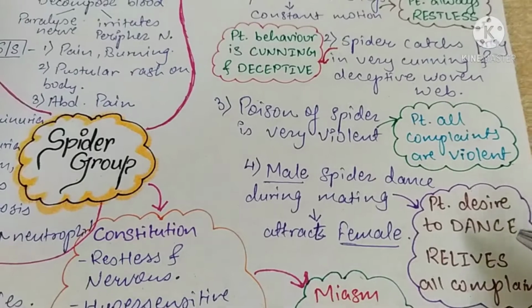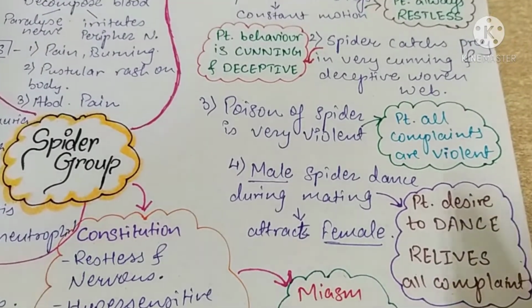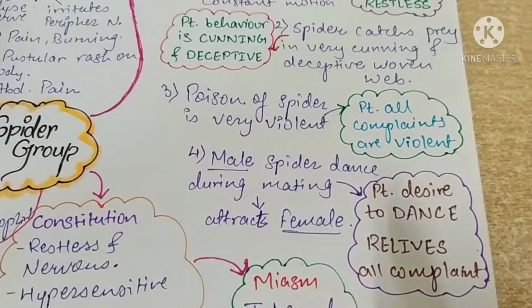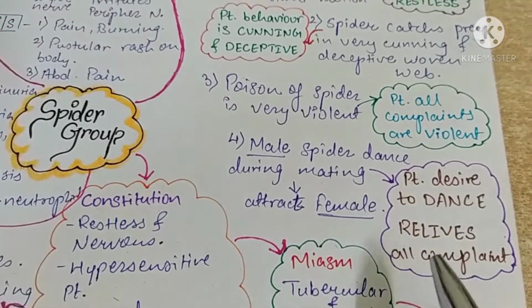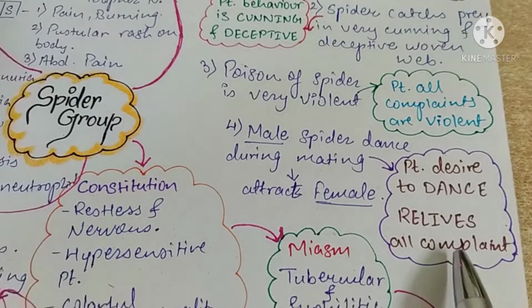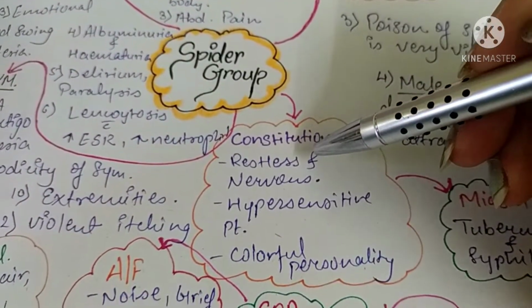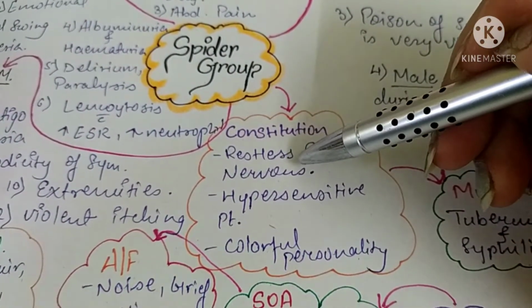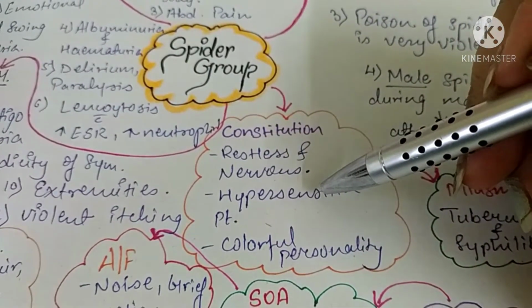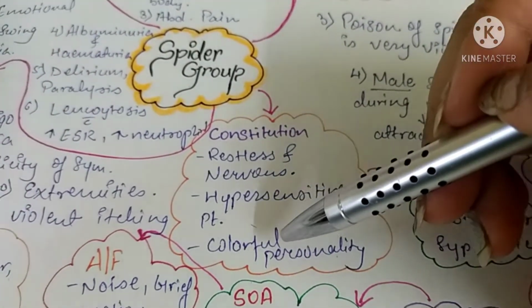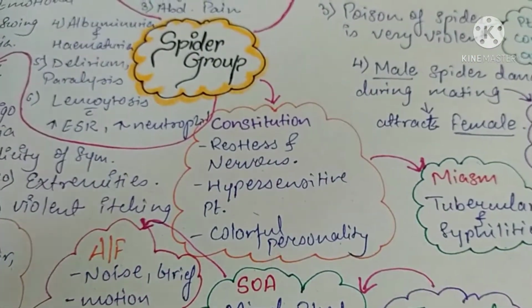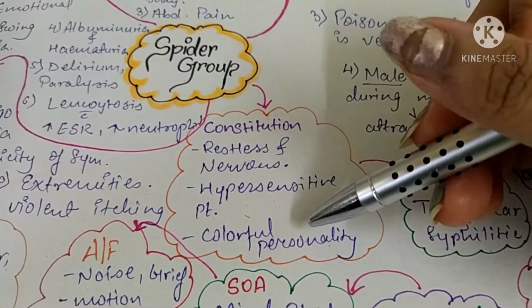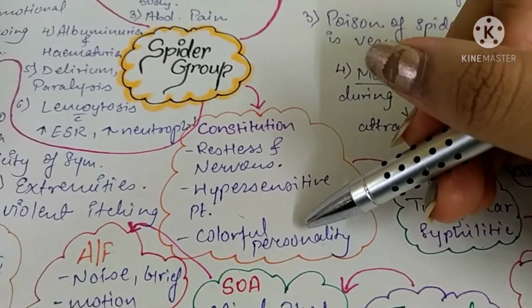Similarly, patient desires to dance. They are continuously in motion. They just love activities of their extremities, and this relieves all their complaints. The constitution: they are very restless and nervous type of persons, hypersensitive patients, and having a very colorful personality. As they are having a colorful personality, they are very joyous and enjoyable persons.